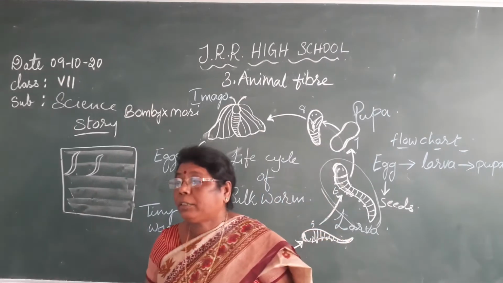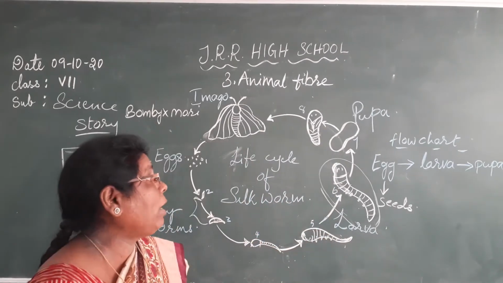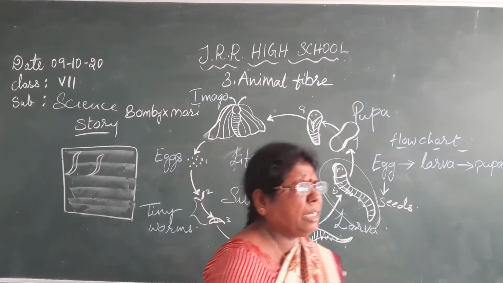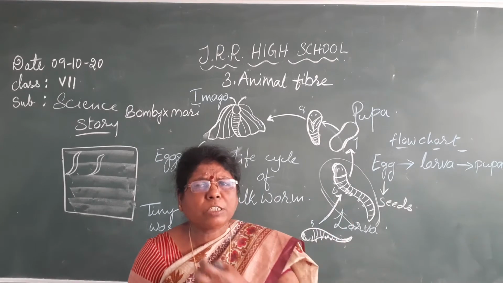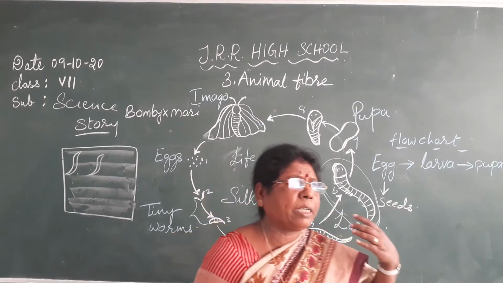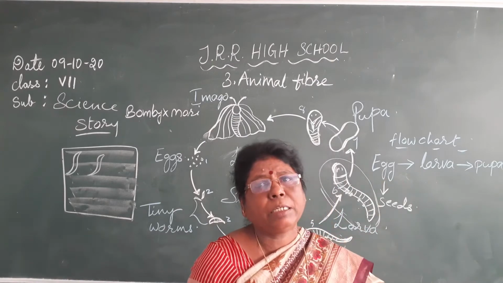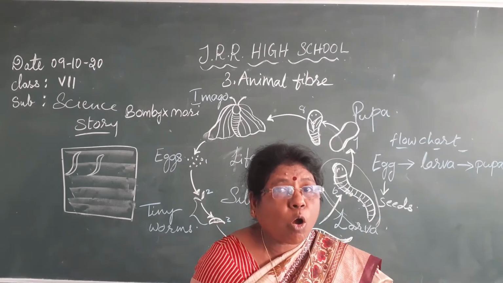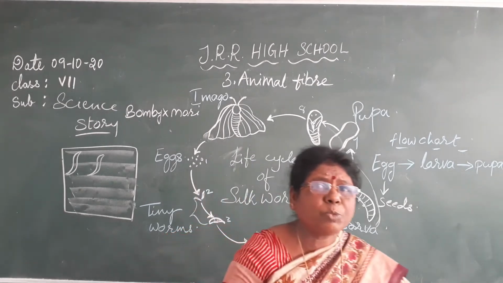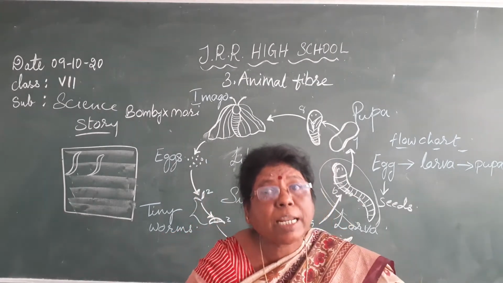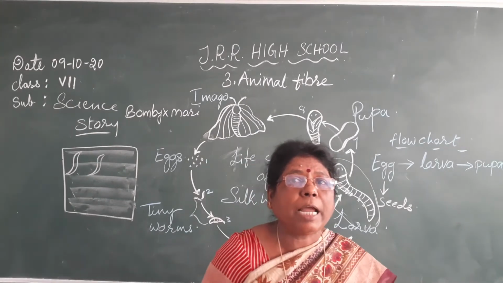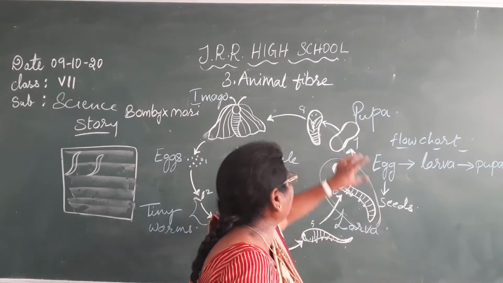Now, after 30 to 35 days, what happens? They release a gelatinous, fibrous substance from the mouth. That fibrous substance, when exposed to the air, becomes strong. They weave that fibrous substance around the body like a network, and completely cover the body of the caterpillar.